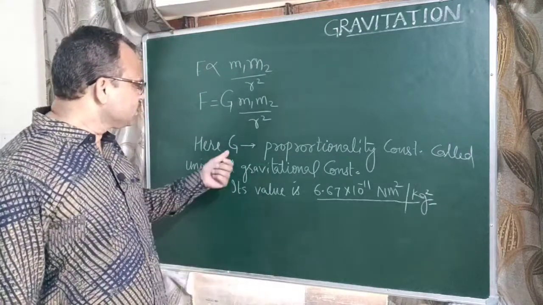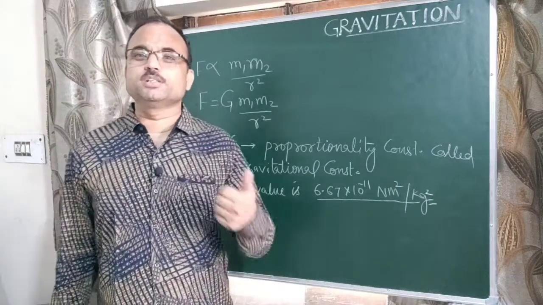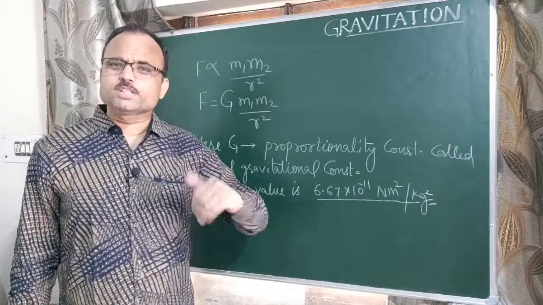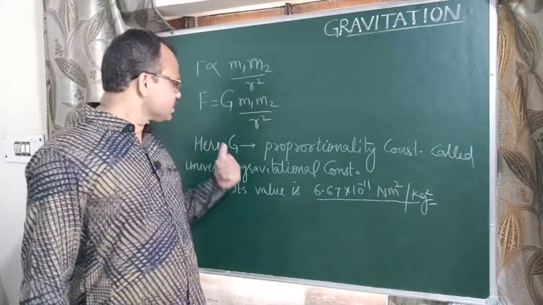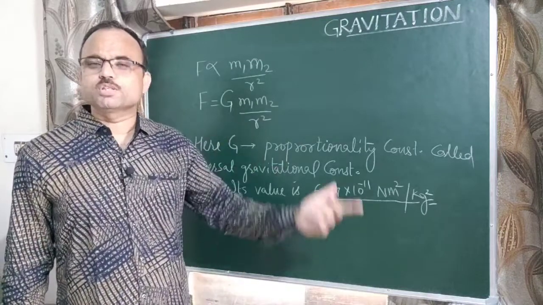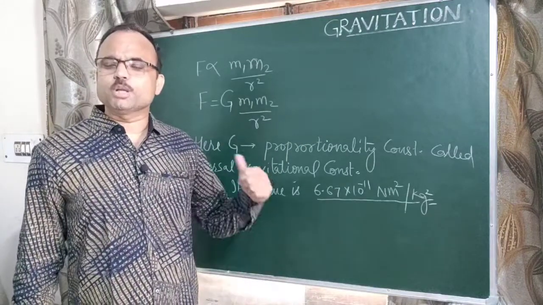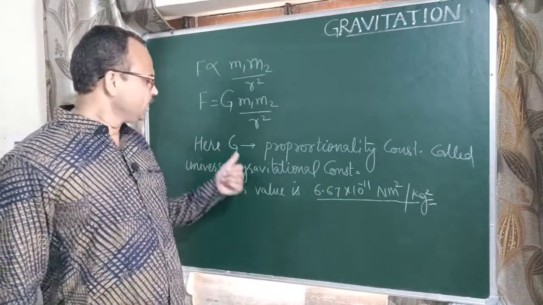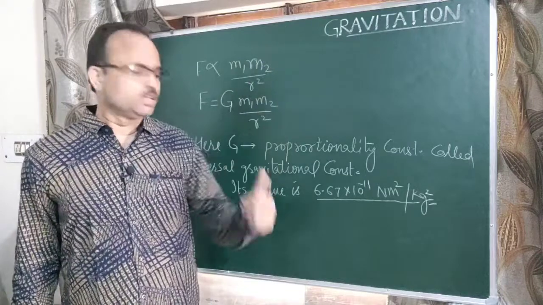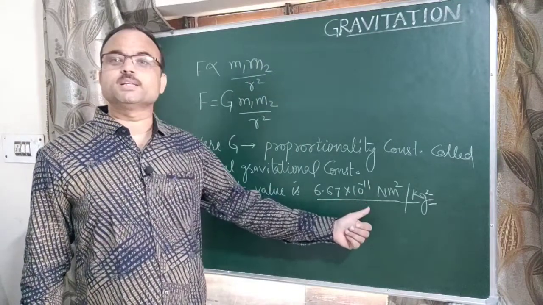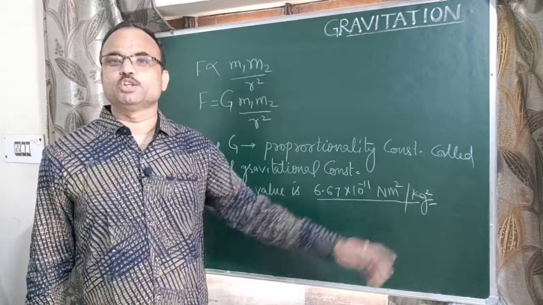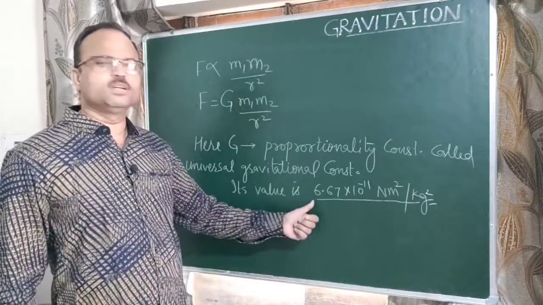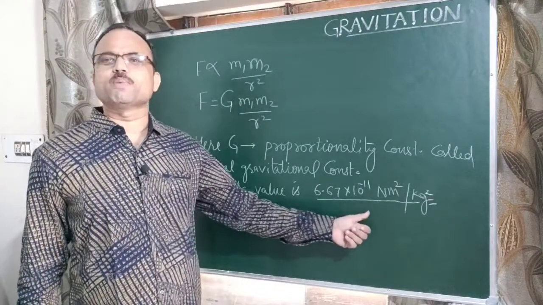This universal gravitational constant is a scalar quantity. Its value always remains the same, meaning it does not depend on position or on the nature of the medium. So its value on the surface of the earth is 6.67 into 10 to the power minus 11 Newton meter square per kg square, and its value at the center of the earth is also the same, and its value on the surface of the moon is also 6.67 into 10 to the power minus 11.